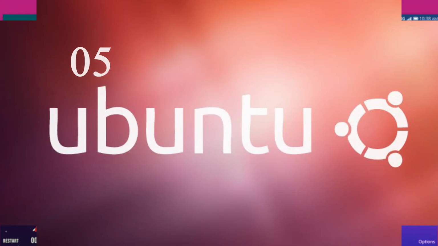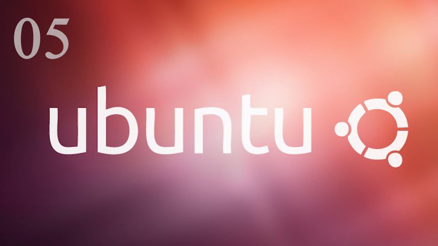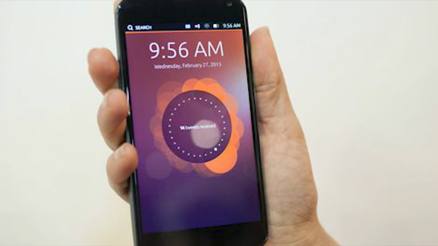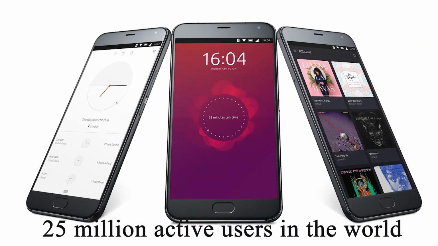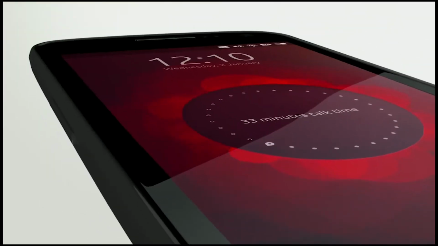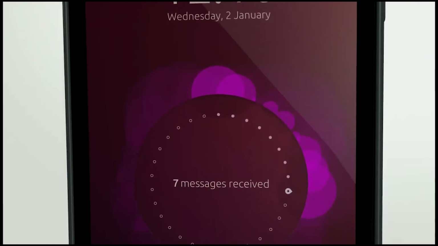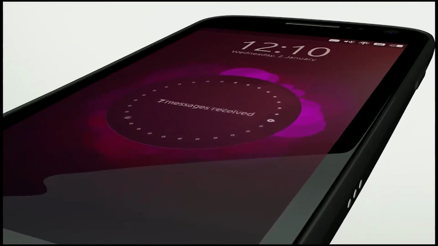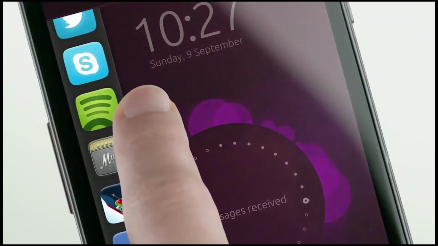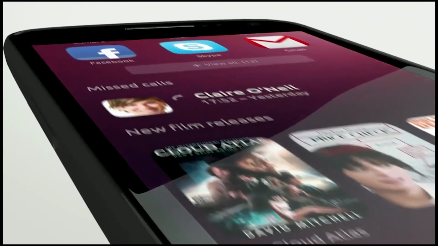Number 5. Ubuntu Touch. Ubuntu Touch is a mobile version of the Ubuntu operating system, being developed by the UBports community, and estimates that there are 25 million Ubuntu users worldwide. Its user interface is written in Qt and is designed primarily for touchscreen mobile devices such as smartphones and tablet computers, but the original goal of convergence was intended to bring Ubuntu Touch to laptops, desktops, IoT devices, TVs and smartwatches for a complete unified user experience.